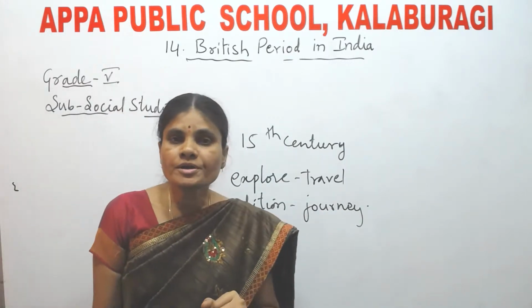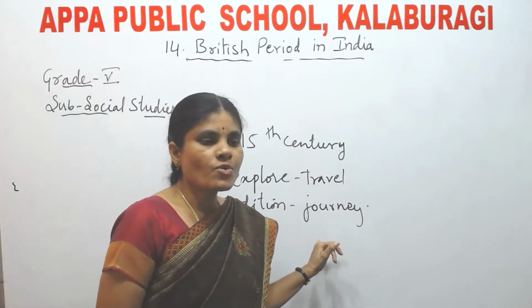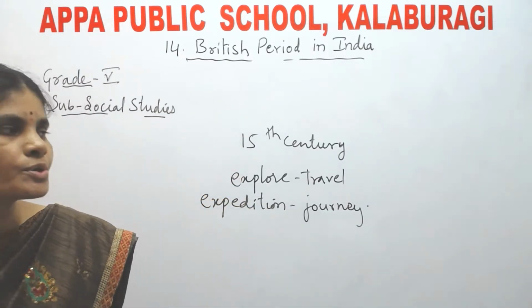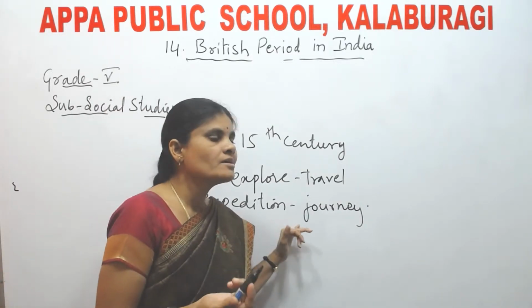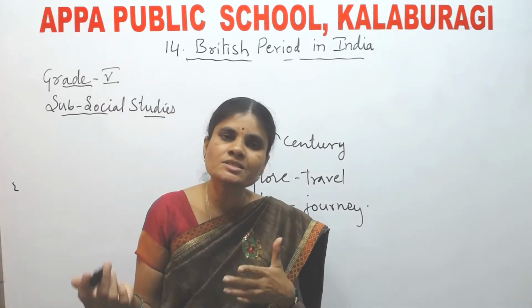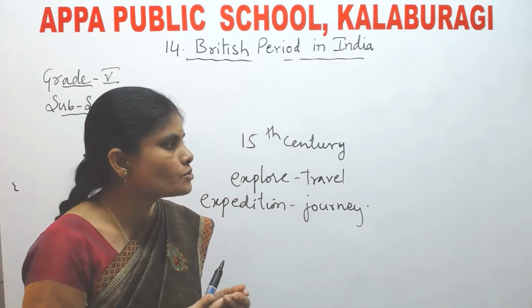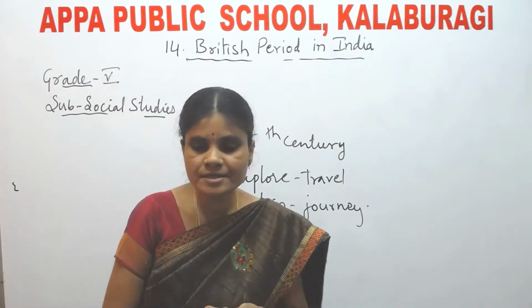What did the Europeans want? The Europeans wanted to find out new sea routes to reach Asian countries. Okay, to reach different countries of Asia. Why did they want to find new sea routes? Let us see now.